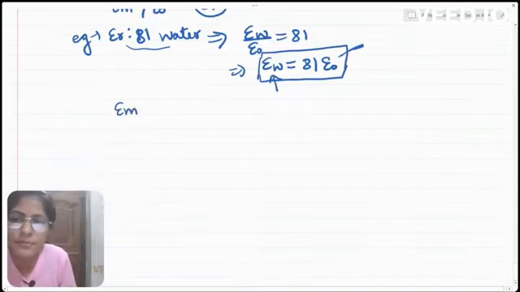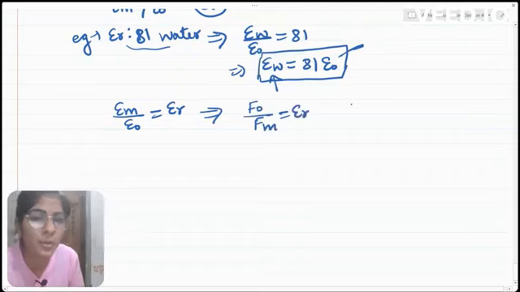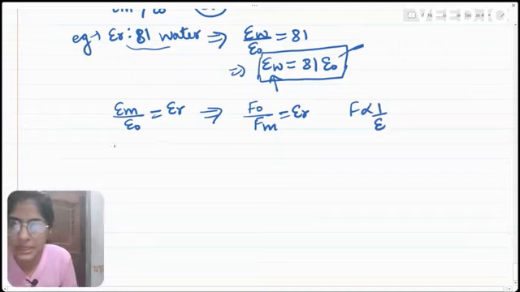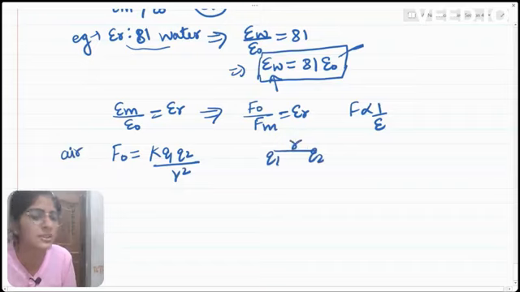Epsilon m by epsilon naught is equal to epsilon r, so from here we can write F naught by Fm is equal to epsilon r. How? Because force is inversely proportional to permittivity. Let us say the force in vacuum is equal to K Q1 Q2 divided by R square. In air, we have two charges Q1 and Q2 separated by some distance R, and the force between them is represented as F naught.